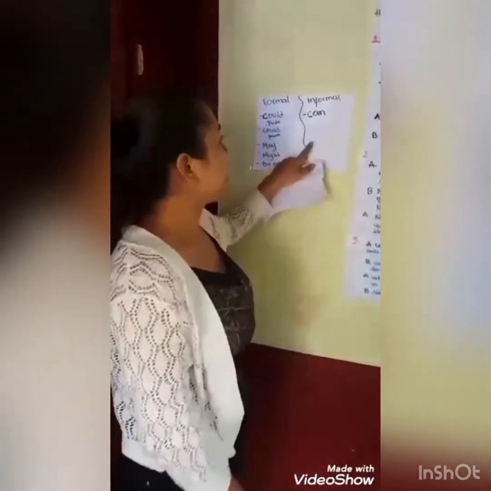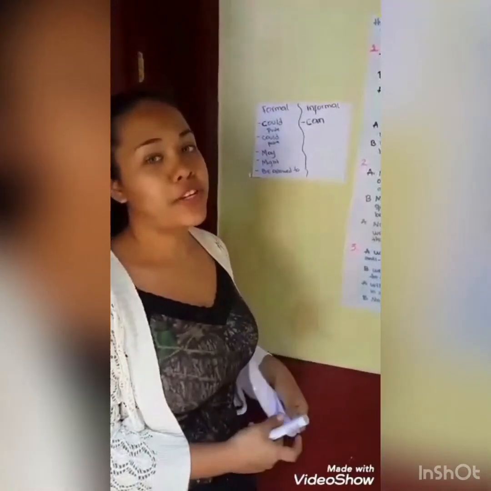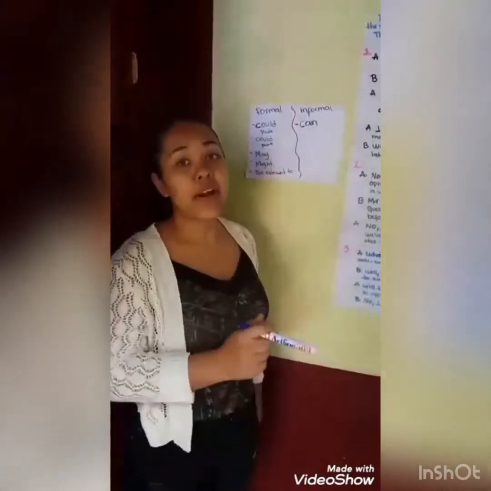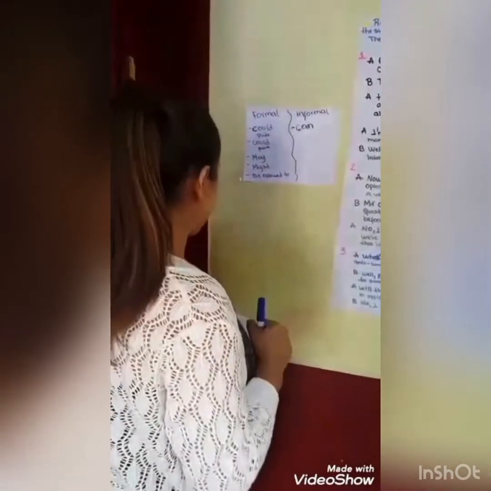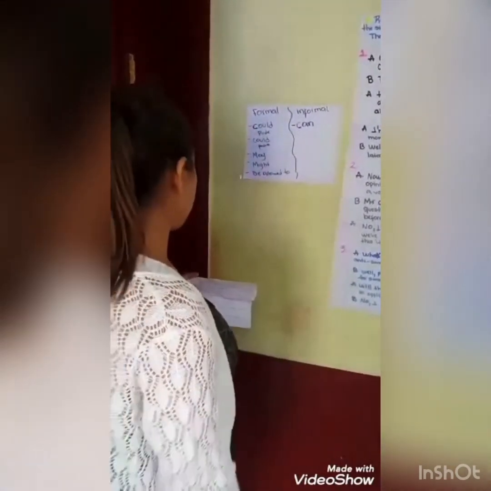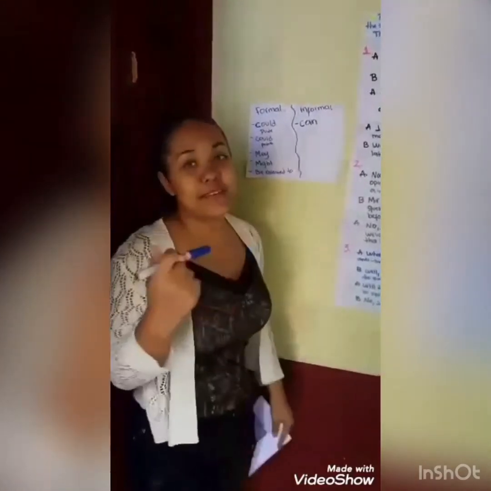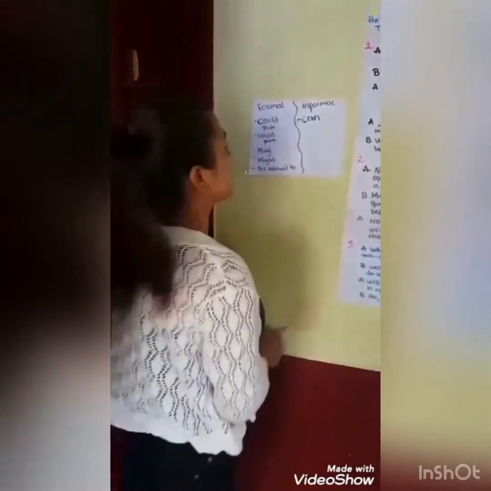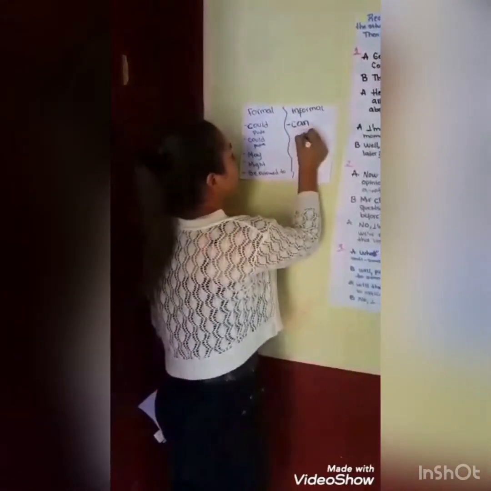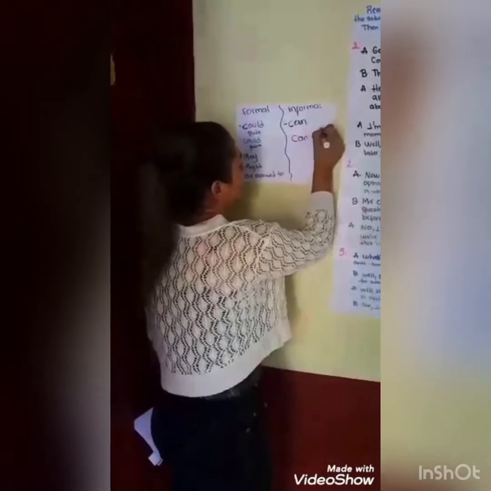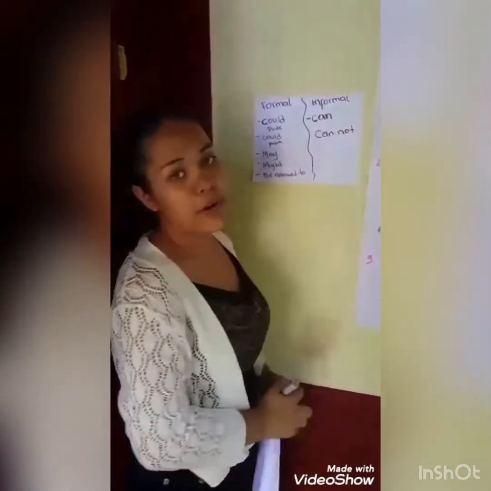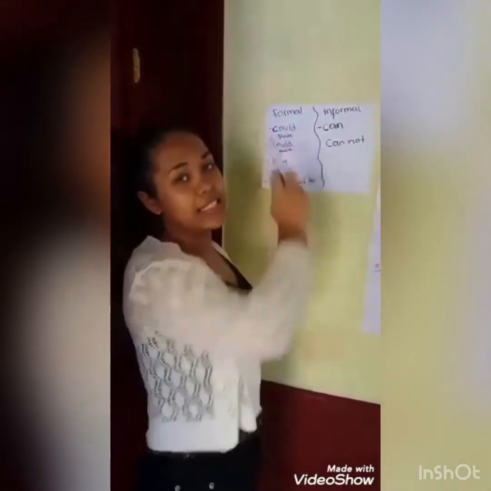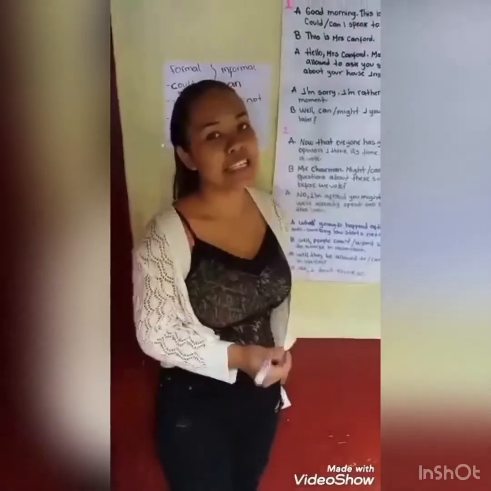Okay, can is informal permission, and can is a modal verb that expresses permission, and can is used in the present simple, and the negative for can is cannot. The other permission is could. Is this in the past? They can't. Okay, let's see.